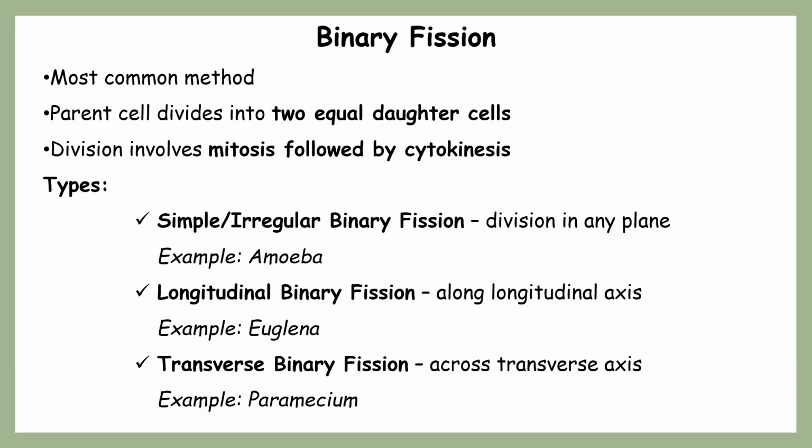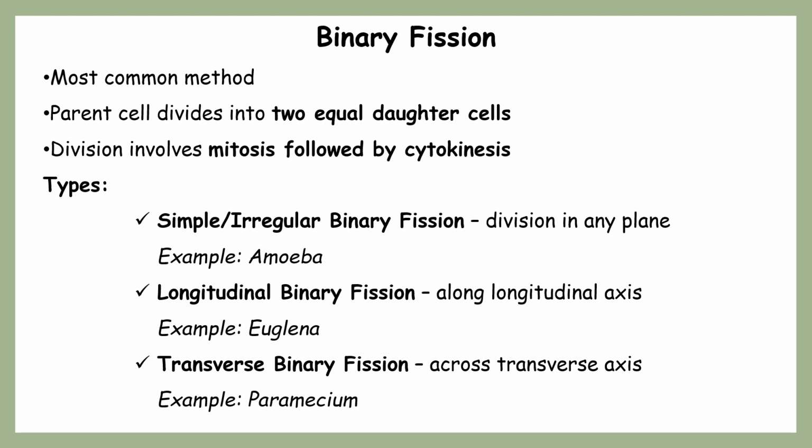Let's start with binary fission, the most common method exhibited by most protozoans, where one mature parent cell divides into two equal daughter cells. It involves first mitosis, the division of the nucleus, followed by cytokinesis, the division of the cytoplasm.